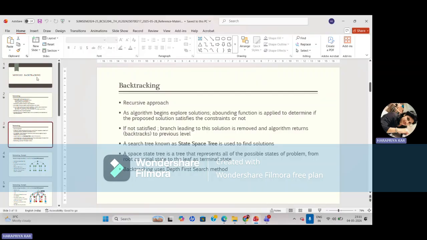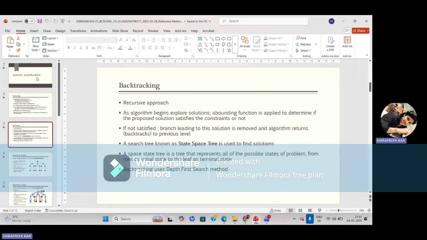If it is satisfied, we go ahead with that. If not satisfied, the branch leading to the solution is removed and the algorithm backtracks to the previous level. Okay, and again, a tree known as the state space tree is used to find solutions. So here again, we are applying the state space tree, which is used to find the solutions.